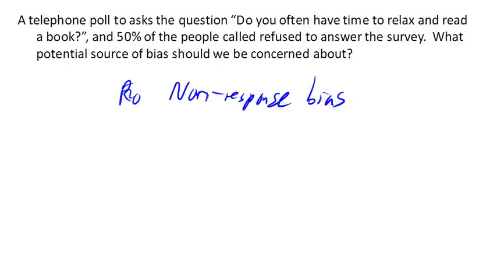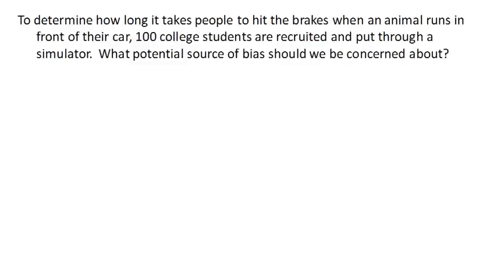So one last one, to determine how long it takes to hit the brakes when an animal runs in front of the car, 100 college students are recruited and put through a simulator. So the issue here goes back to where we started. This is what's called sampling bias. And it really depends upon who our target population was here.